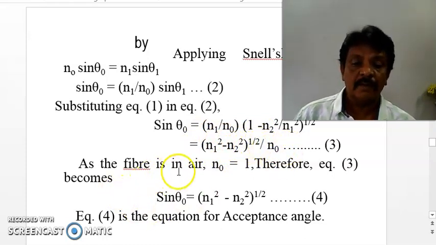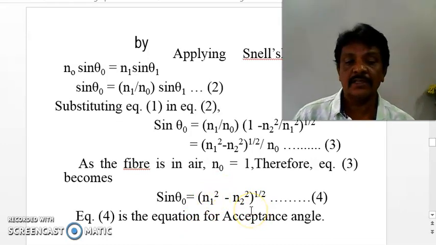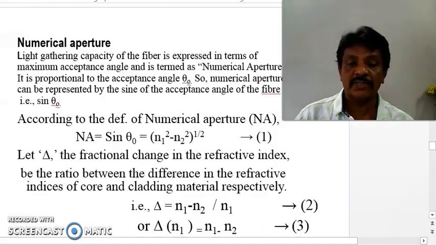As the fiber is in air, n0 is equal to 1, therefore this equation 3 becomes sin theta 0 is equal to square root of n1 square minus n2 square. And from this we can write acceptance angle theta 0 is equal to sin inverse of root of n1 square minus n2 square. This is called the acceptance angle expression.